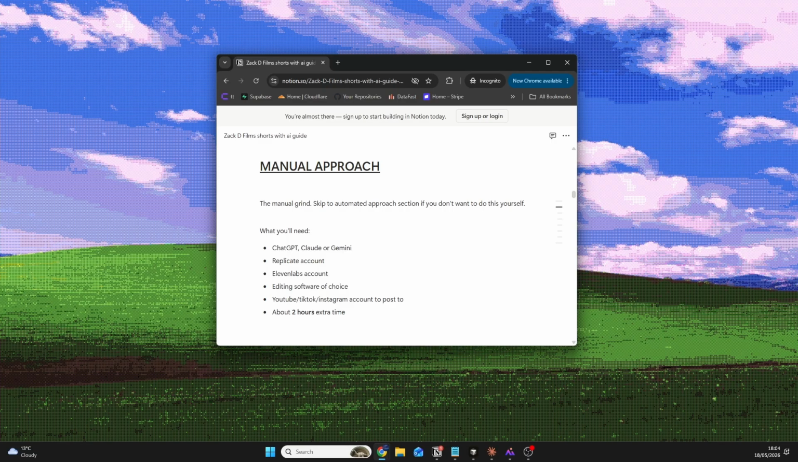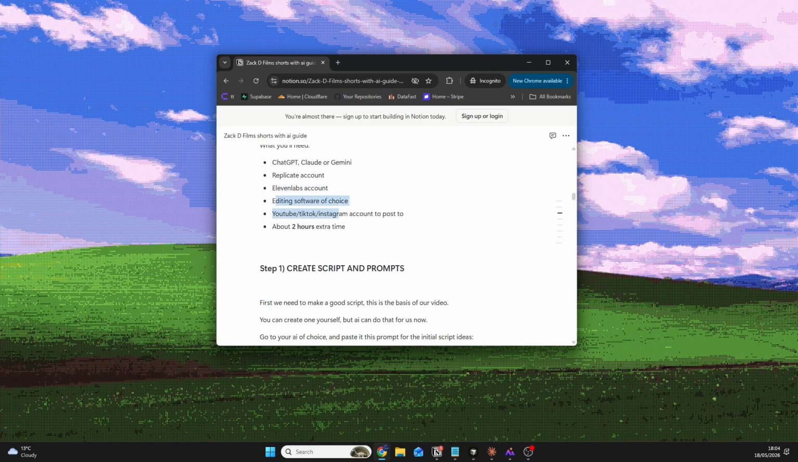There are going to be 5 steps to the manual approach, and these are the accounts we'll need. We'll need an AI account so we can create our scripts. We'll need a Replicate account. This is where we will generate our AI images and our videos. We need an ElevenLabs account, which is where we'll create the voiceover, and I'll actually show you a way to clone Zack's voice. And we just need an editing software of your choice.